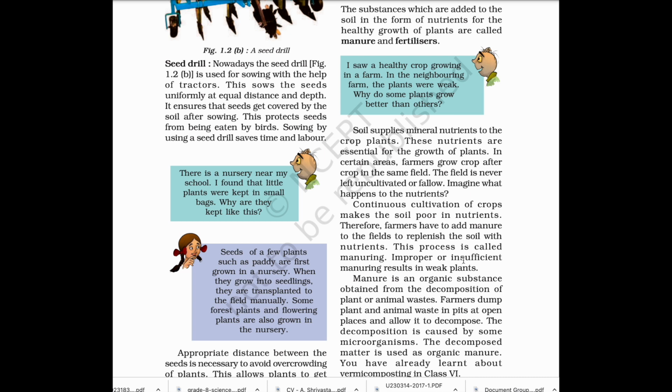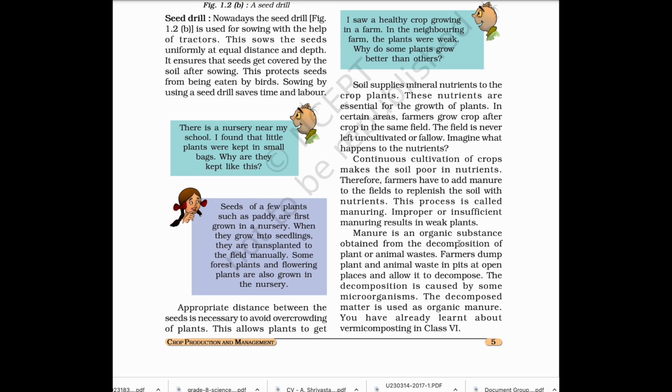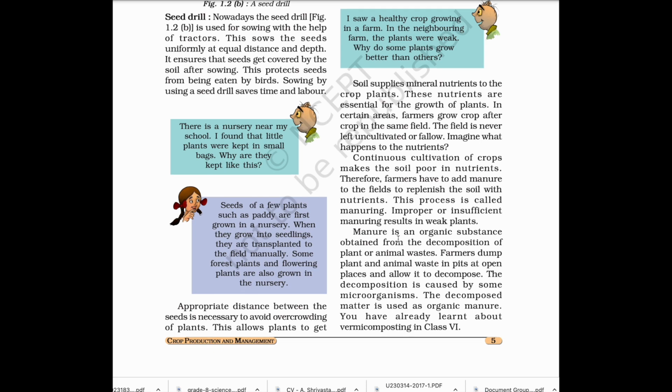Improper or insufficient manuring results in weak plants. Manure is an organic substance obtained from the decomposition of plant or animal wastes. Farmers dump plant and animal waste in pits at open places and allow it to decompose. The decomposition is caused by some microorganisms. The decomposed matter is used as organic manure. You have already learned about vermicomposting in class 6.